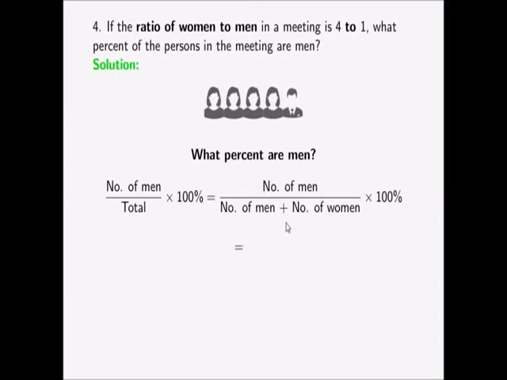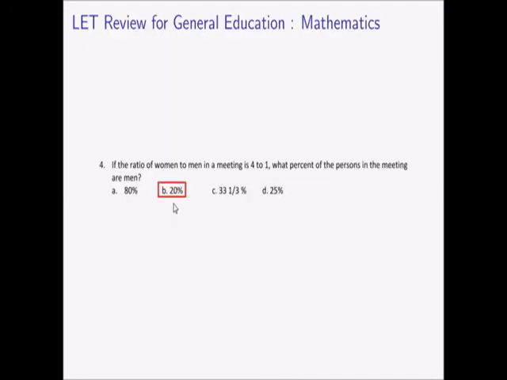Substitute values. Ilan men nga? Isa. Isang lalaki over number of men plus number of women. So, number of men, 1 plus number of women, 4. So, 5 sila lahat. So, that's 5 times 100%. 1 over 5 times 100%. So, 1 divided by 5 is 0.2 times 100%. It's equal to 20%. So, the correct answer is 20%.